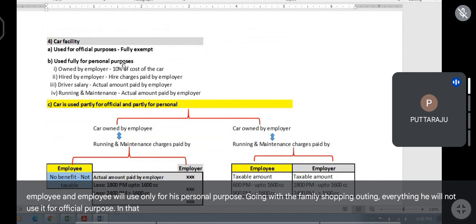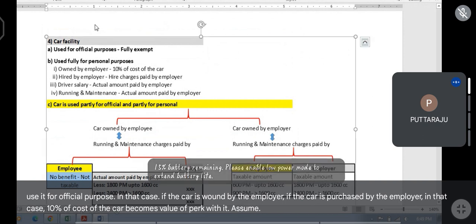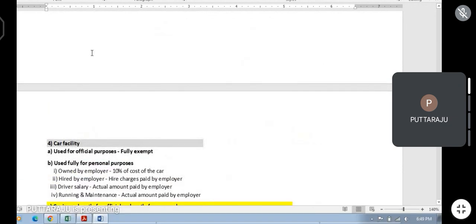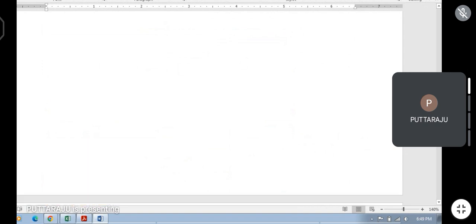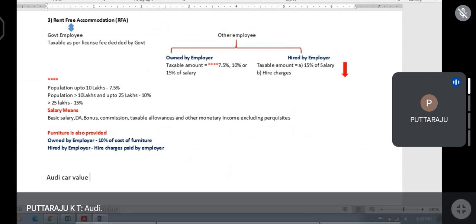In that case, if the car is owned by the employer, if the car is purchased by the employer, in that case 10% of cost of the car becomes value of perquisite. Assume Audi car value rupees 80 lakhs.